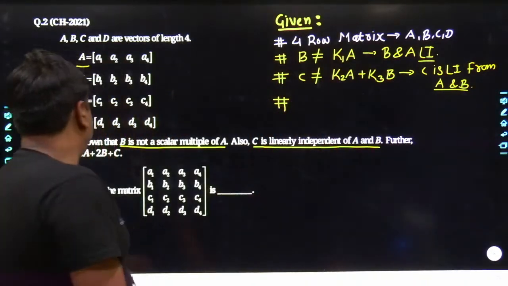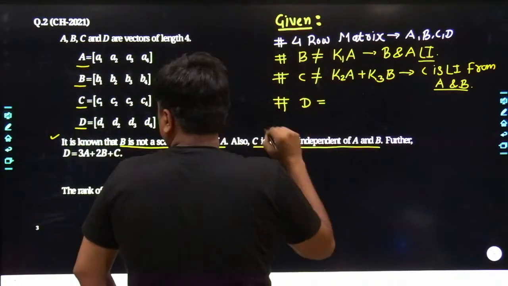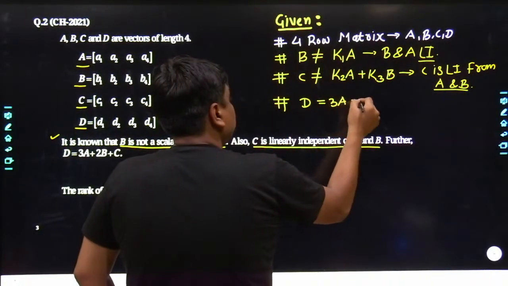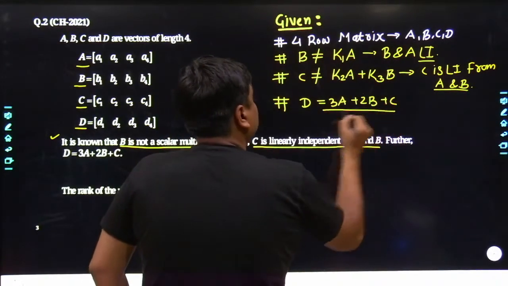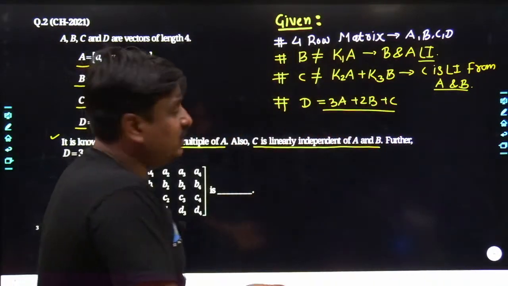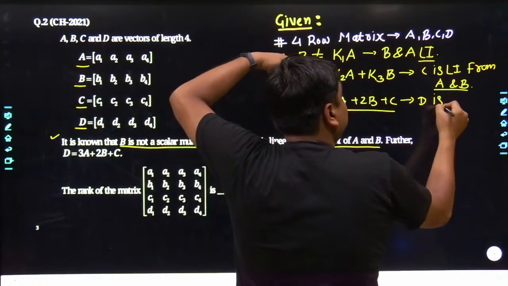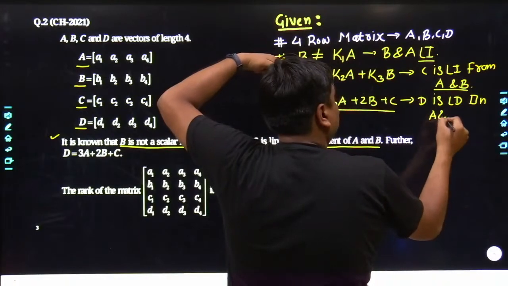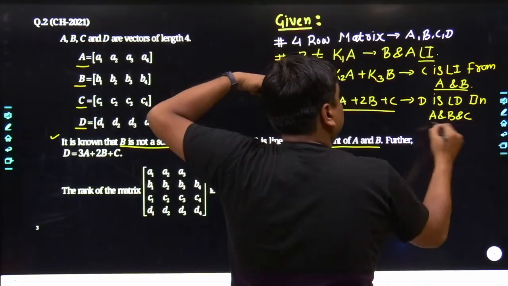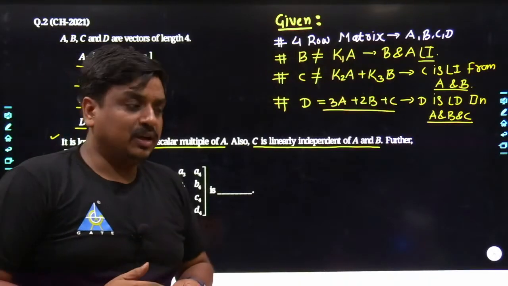Then next goes the last information. What is it? It has been clearly written. D has linear dependency over matrix A, matrix B and matrix C. What does this equation indicate? D has linear dependency. D is linearly dependent on A, B and C all. Agreed? Till this point, each and everything must be clear to all of us.